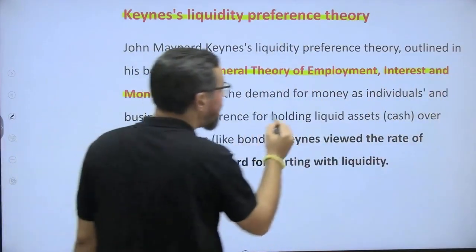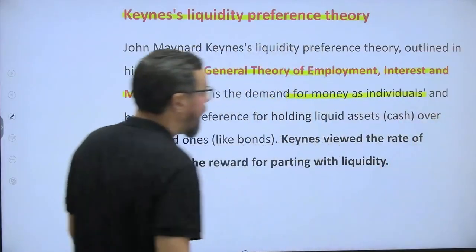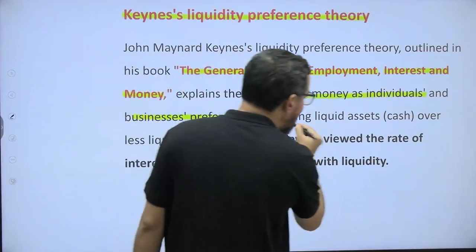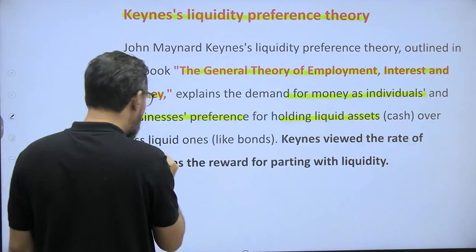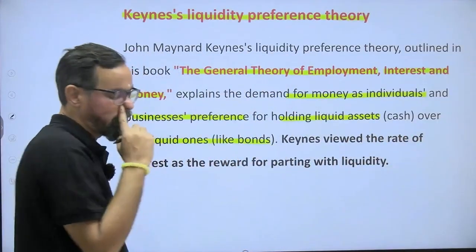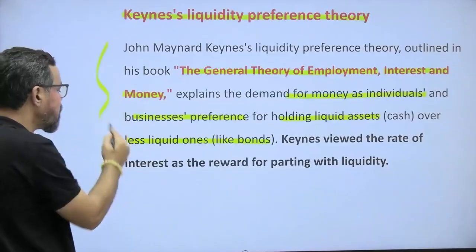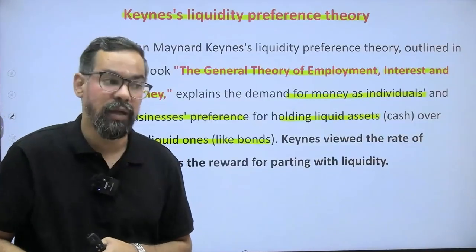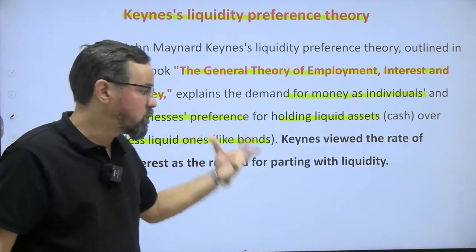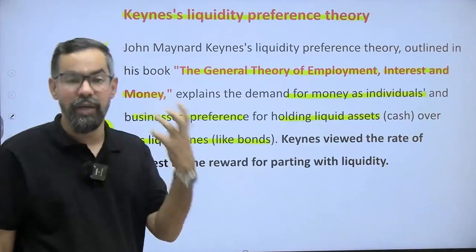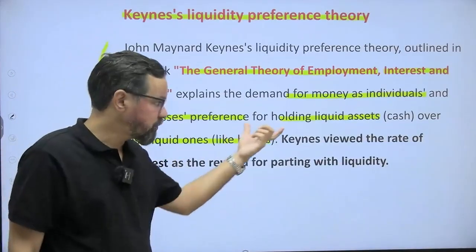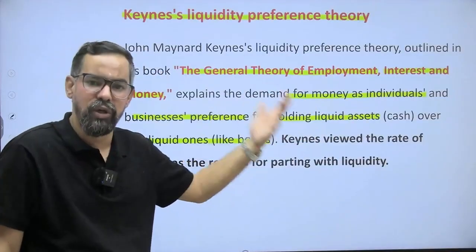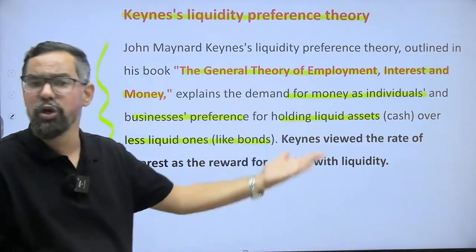So explain the demand for money as the individual and businesses' preferences for holding liquid assets over less liquid assets. Basically, how this demand arises and how we make the supply. People always want to hold more liquid assets in their hand, that is cash, compared to less liquid ones, like investment in bonds where we have some sort of fixed maturities and all, right?